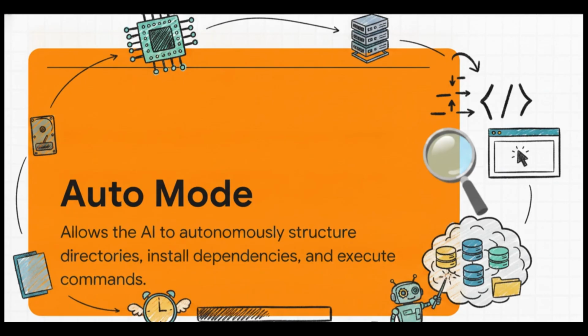This is where it gets crazy. Auto mode empowers the AI to independently plan and execute the whole project architecture. It'll install Laravel via Composer, set up your database schema, write the front-end code, and link all the back-end PHP logic. It turns your text prompt into a functional system completely autonomously, while you literally just sit back and watch the terminal do its thing.